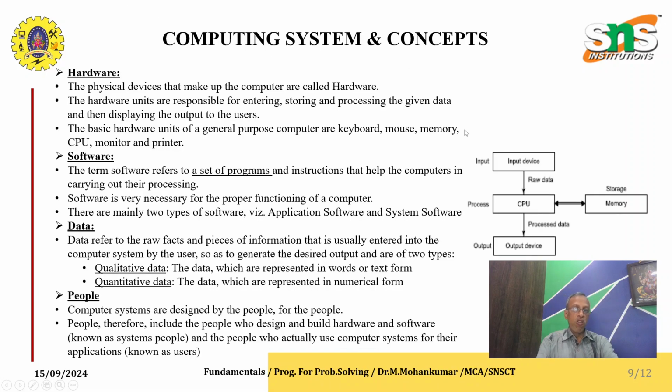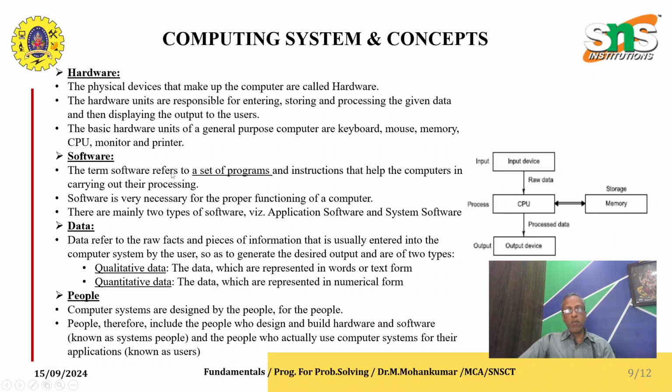Computer systems and concepts. Computers, we already discussed, are made up of hardware and software. Hardware is the physical devices that make up the computer. The hardware units are responsible for entering, storing and processing the given data and then displaying the output to the users. The basic hardware units of a general purpose computer are keyboard, mouse, memory, CPU, monitor and printer.